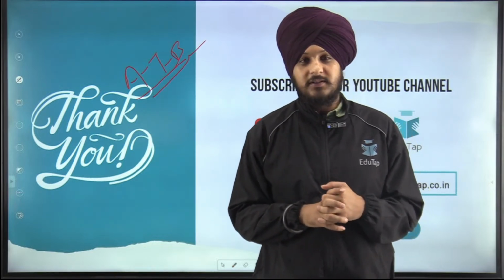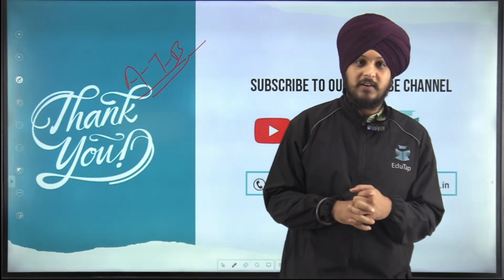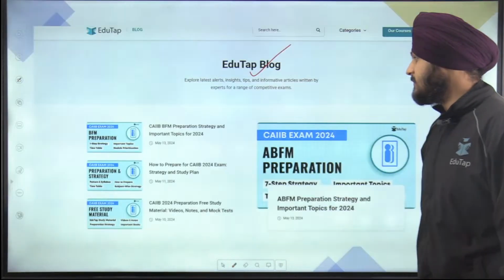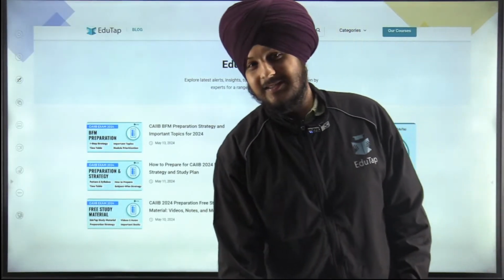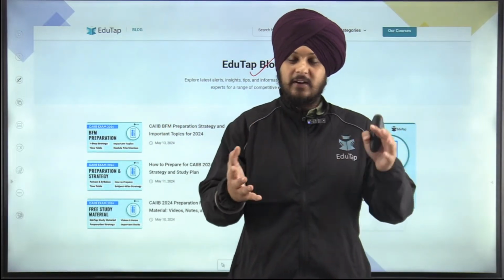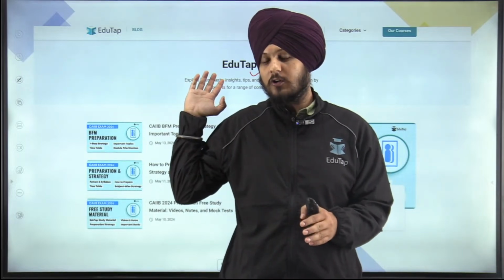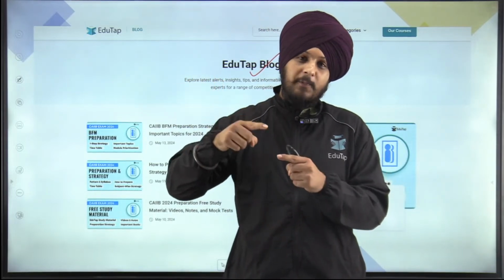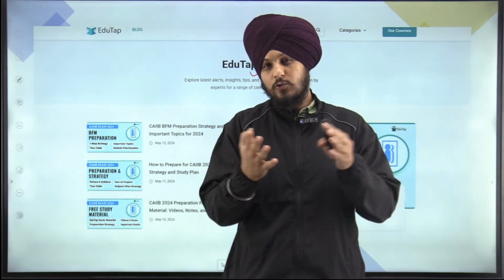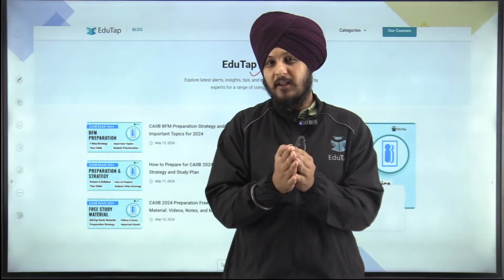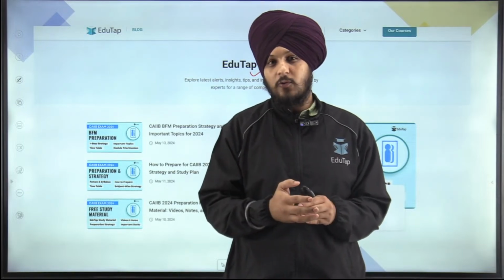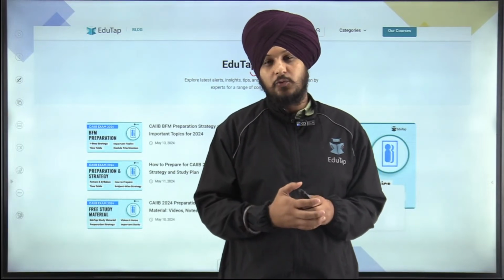Sir, how to remember all this data? The only way to remember it is revision. And see, sometimes some data gets overlapped. I've discussed the RBI report also, and the financial stability report also. For example, here we talked about the gross NPA, and gross NPA is also discussed in this RBI report. So you just have to remember any one data point with respect to NPA. Do not remember multiple data points for the same parameter. Otherwise, it will overburden you. So try to revise as much as you can. That is the only key.